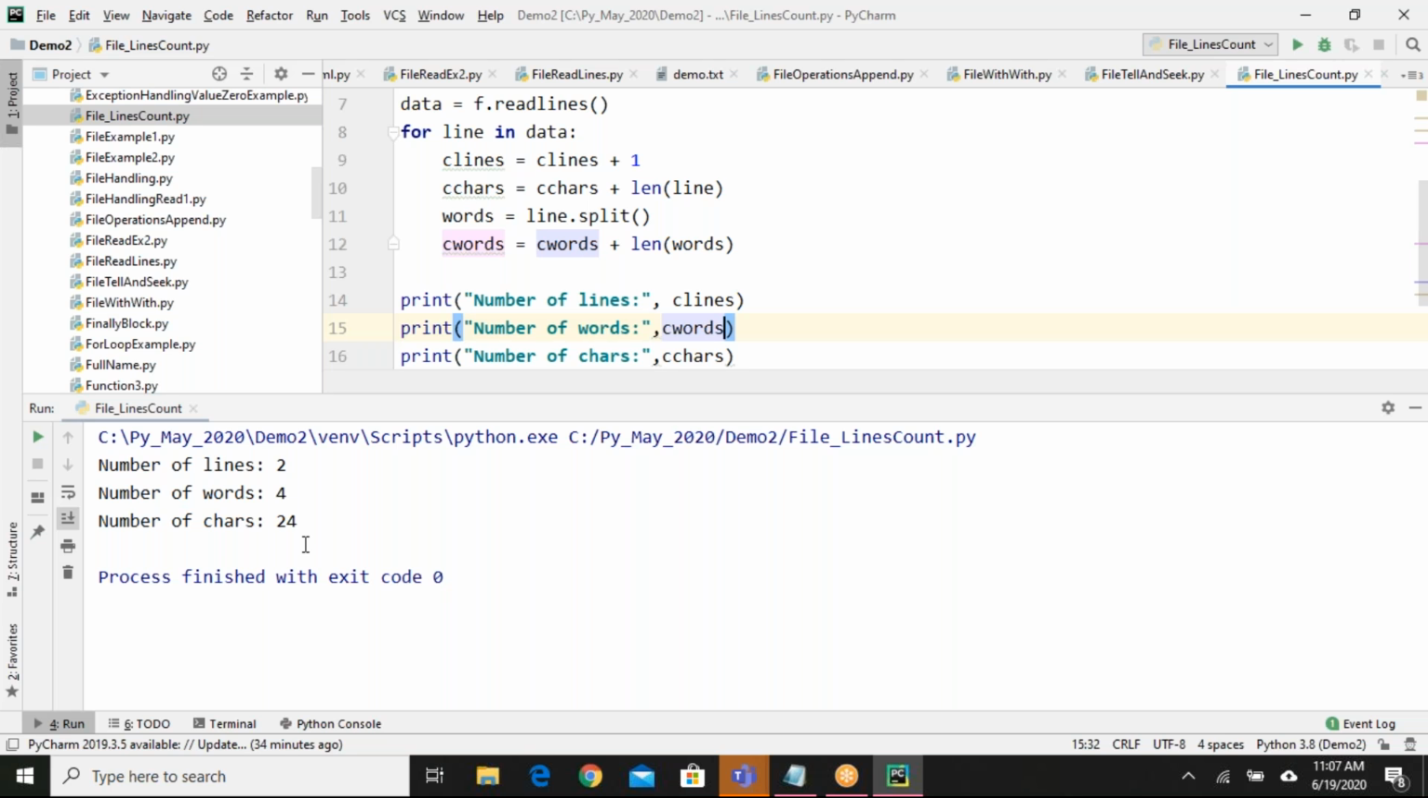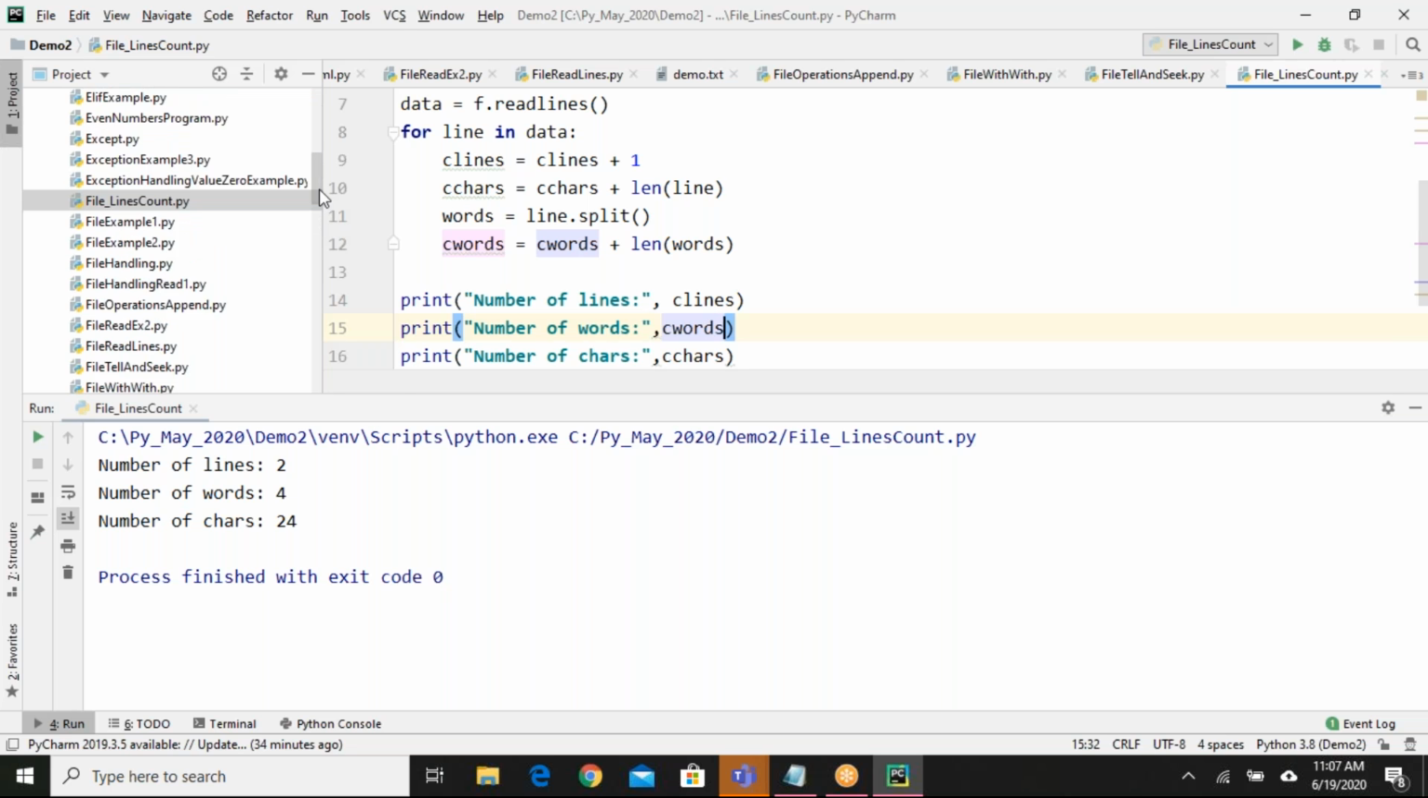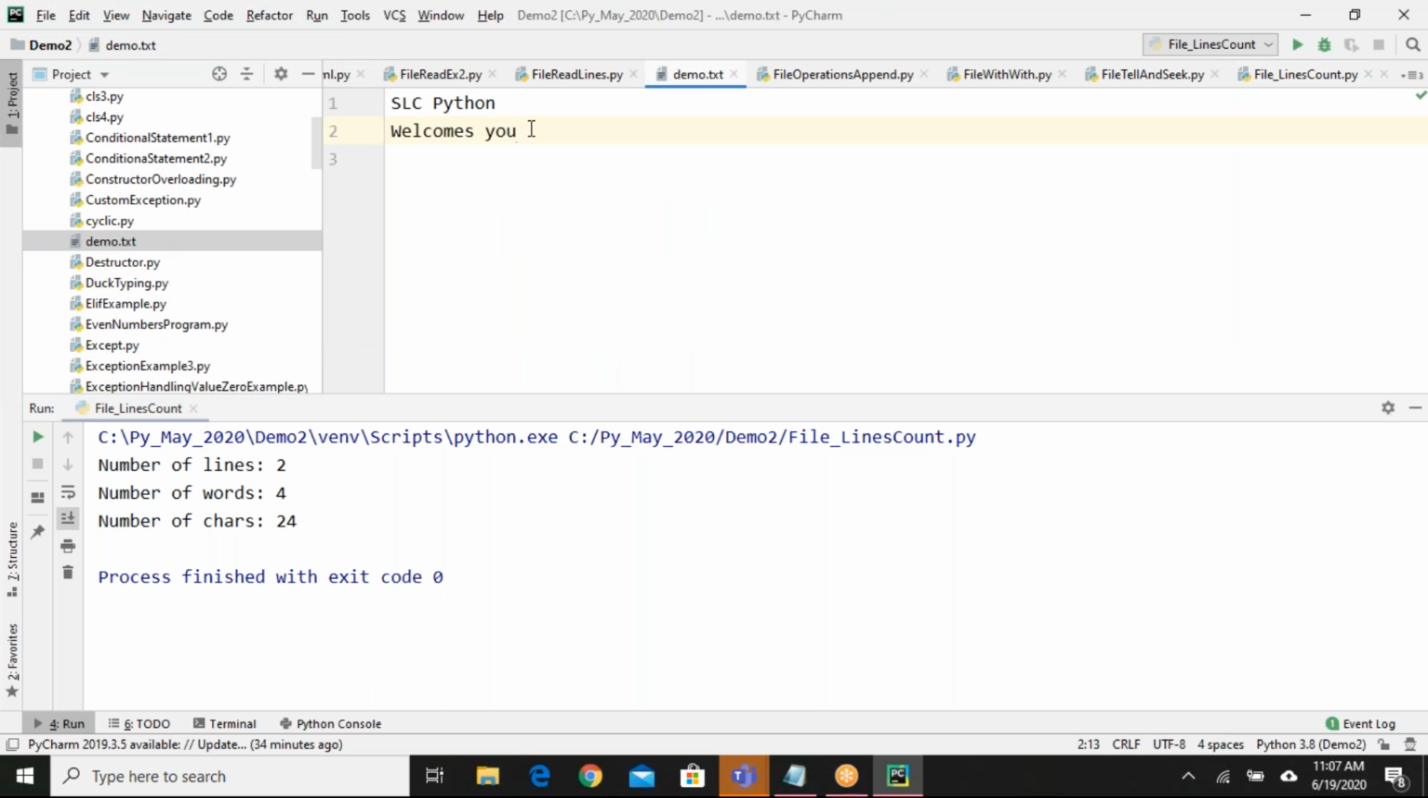Okay. Words are also coming correctly. 4 words are there. Lines are also correctly coming. 2 lines are there. So if I add one more line, there is no backslash available here. Why is it taking an extra character? I'll add one more. 4 letters I have added here.